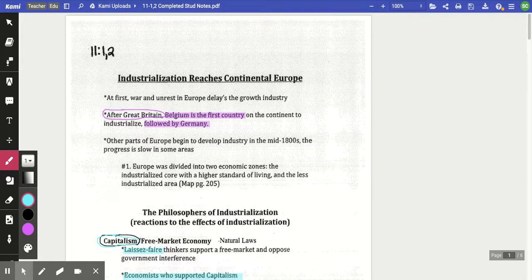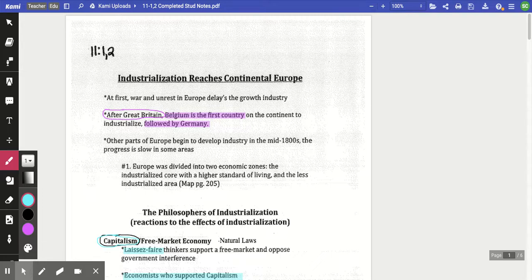Other parts of Europe will start to develop industrialization during the mid-1800s, and it is a slow process in some areas. One of your homework questions asked you guys, how were the effects of industrialization uneven across Europe? Well, looking at that map on page 205, hopefully you were able to see that Europe is divided into two